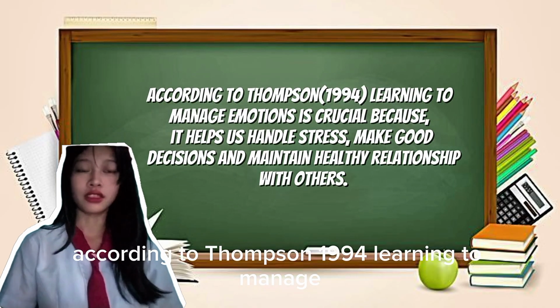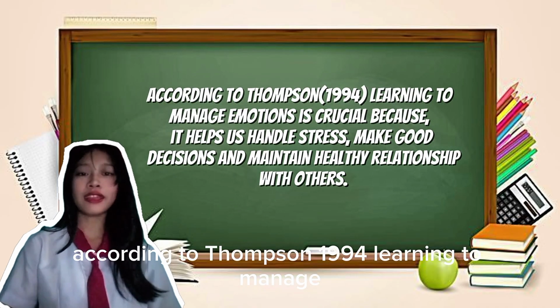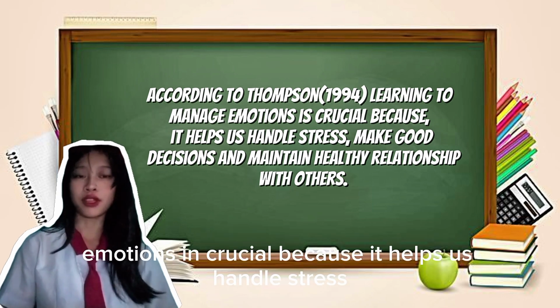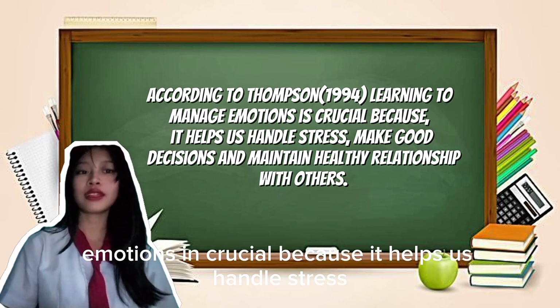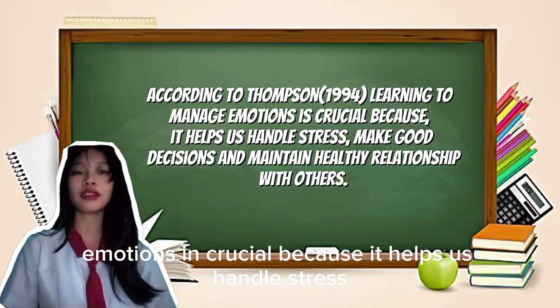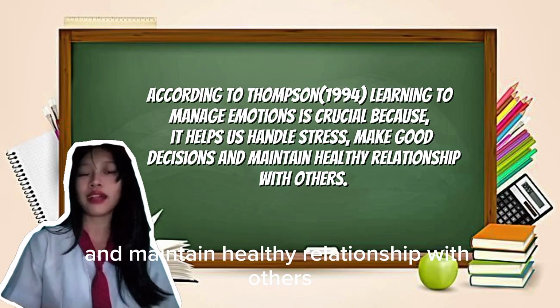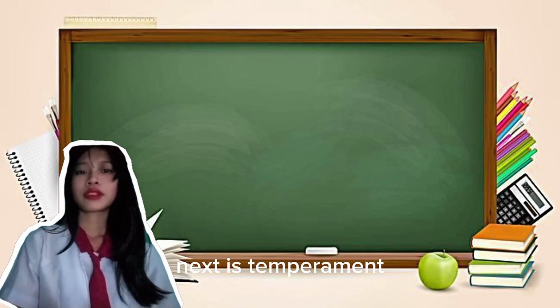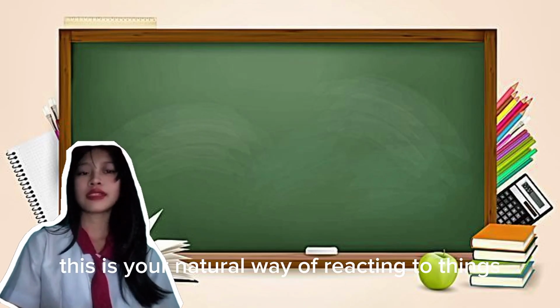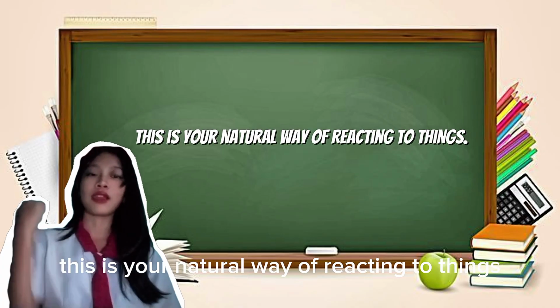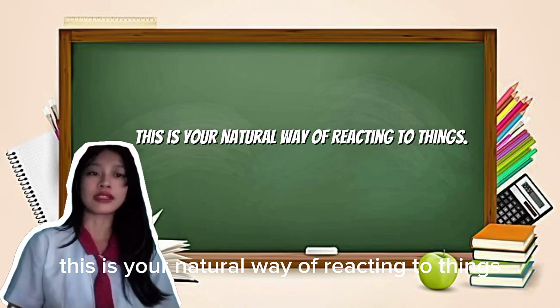According to Thompson, 1994, learning to manage emotions is crucial because it helps us handle stress, make good decisions, and maintain healthy relationships with others. Next is temperament. This is your natural way of reacting to things.